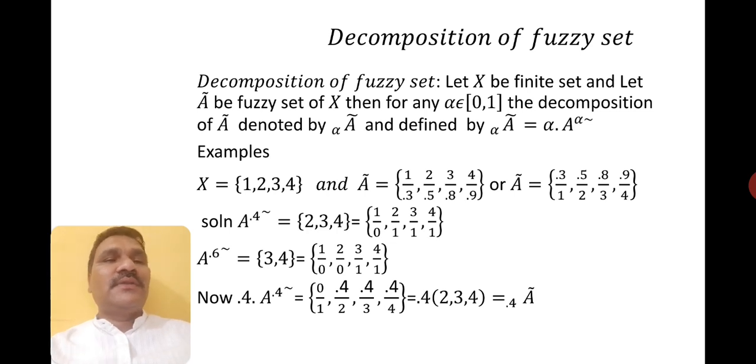the alpha cut set. Let me write. Wherever that 1 is there, what I did is that I changed it once again. You come back to the solution where I wrote, you can interchange numerator and denominator, and you will get this one. Now why is it 0.4? Because 0.4 is multiplied to the alpha cut set. Therefore you will get 0.4 of 2, 3, 4 and so on. This is the actual decomposition.